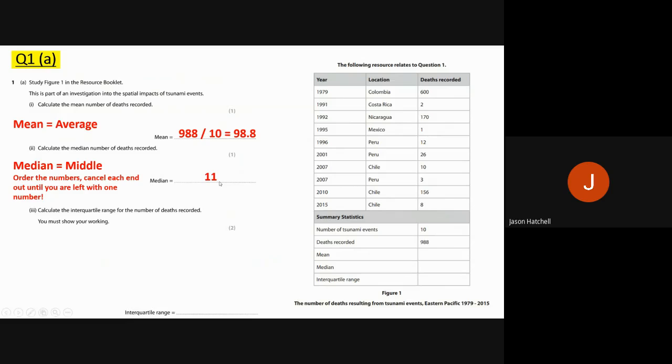A lot of you wrote 10 or 12. It can't be either of those because they are not the middle value, okay? They are the 2 middle values. You need to get the middle of those. So the median was 11.